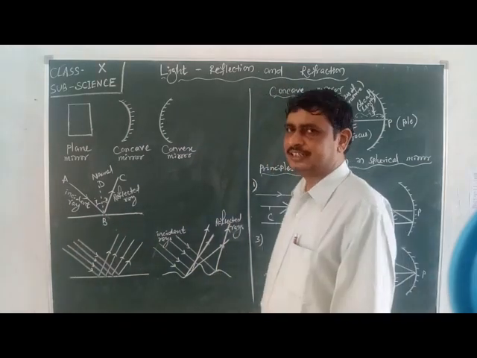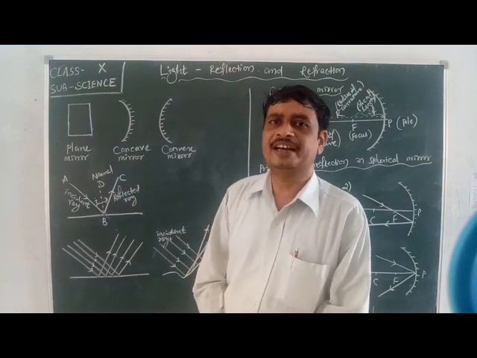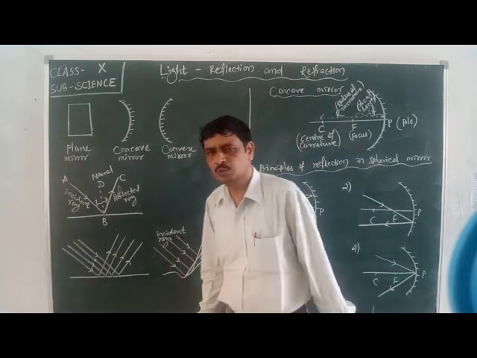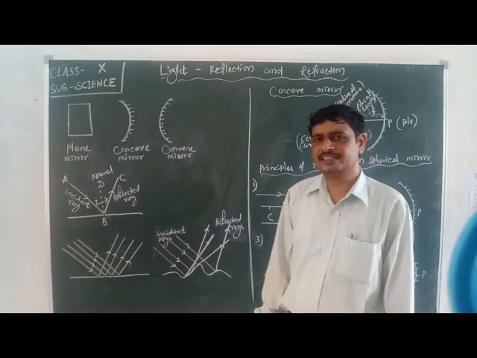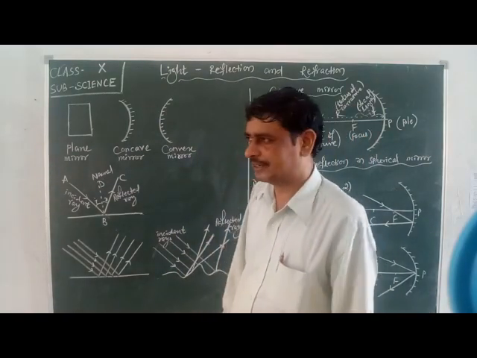And the second law is that the angle of incidence is equal to the angle of reflection. So we should know which angle is considered the angle of incidence and which is the angle of reflection.